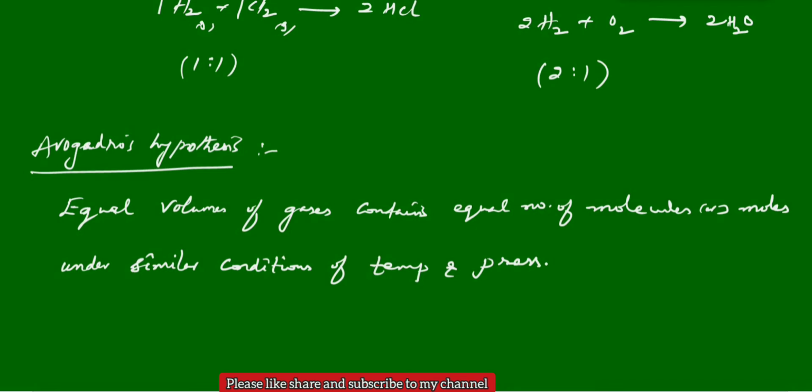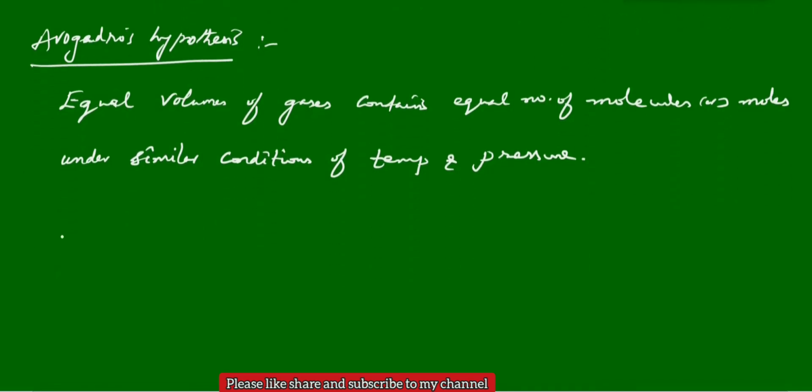When you keep temperature and pressure same or constant, then equal volume of all gases contains equal number of molecules, irrespective of the nature of the gas, or whatever the type of the gas it is, doesn't matter. Always they are having the same number of molecules only. That is Avogadro's hypothesis.